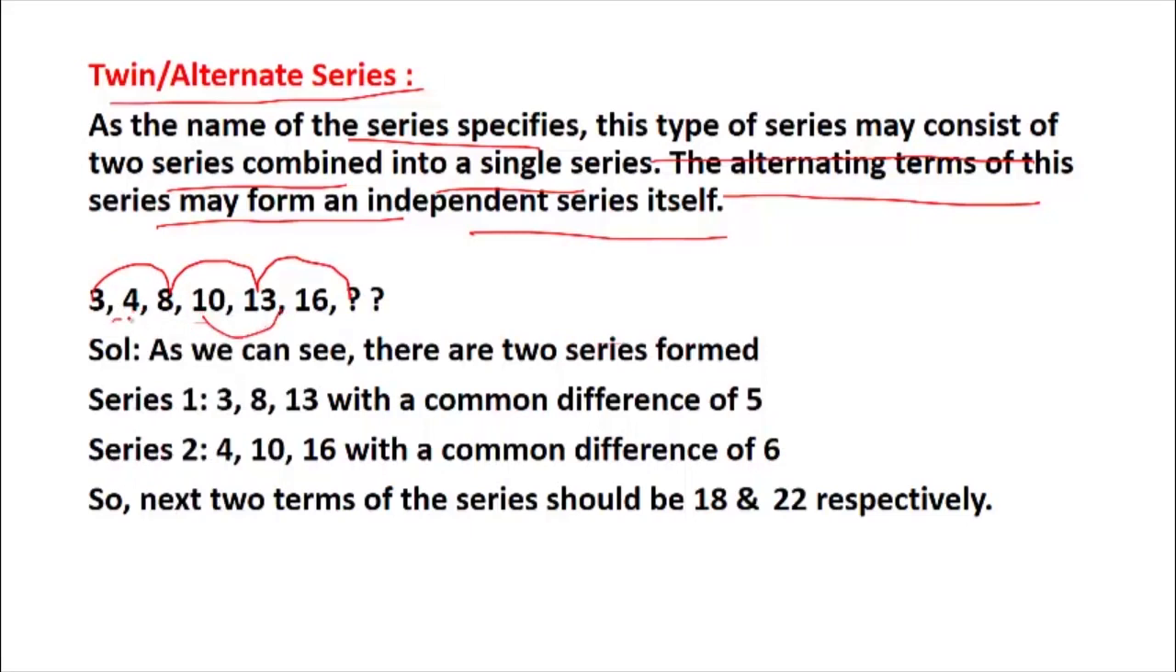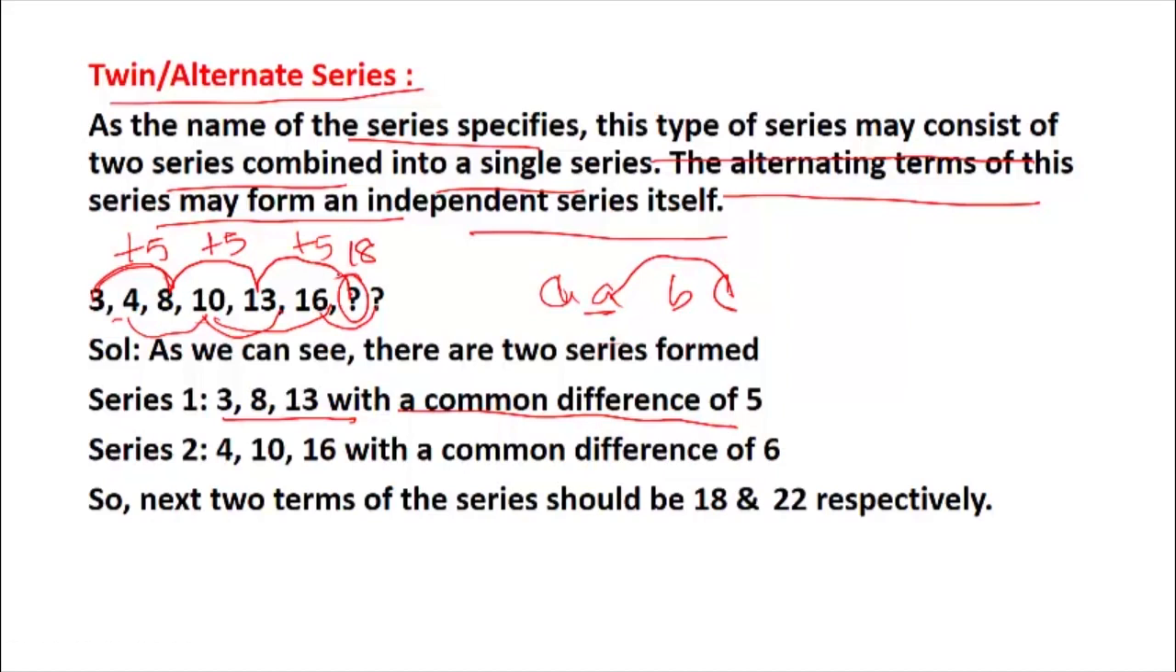You know the meaning of alternate is skipping one. Suppose A, B and C, so A and C are alternate. So if you go here 10 to 16, again these are related. So if you see here, series 1 is 3, 8, 13 with a common difference of 5. If you add 5 here, it will give you 8. Again if you add 5, it will give you 13. So instead of the question mark, 13 plus 5 is 18, so it will be 18.